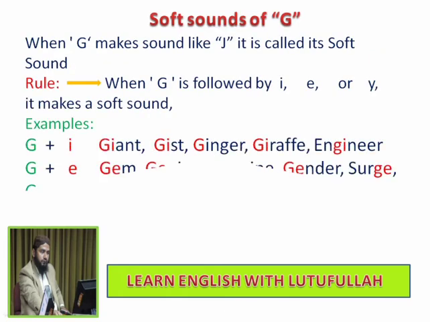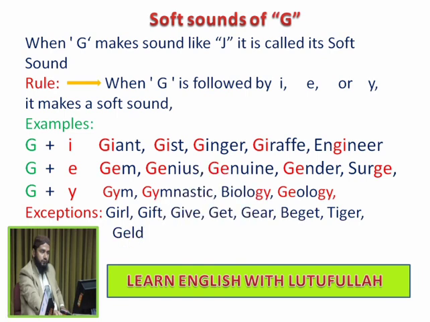I, E and Y rule is also followed by G. When G makes sound like J, it is called its soft sound. Here is the same rule. When G is followed by I, E or Y, it makes a soft sound. Look at these examples. G followed by I makes a sound of J. Giant, gist, ginger, giraffe, engineer.